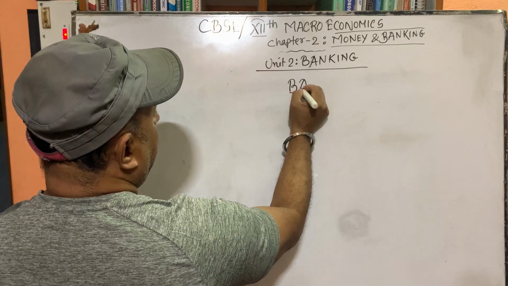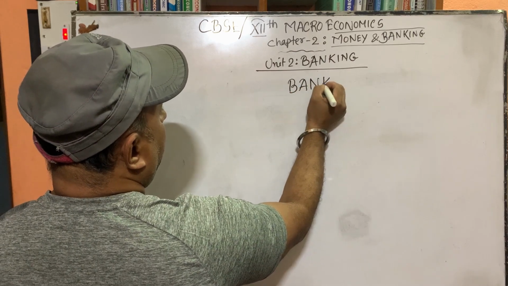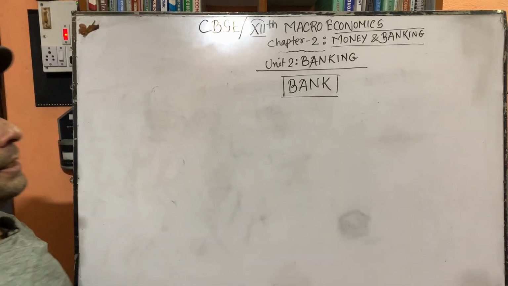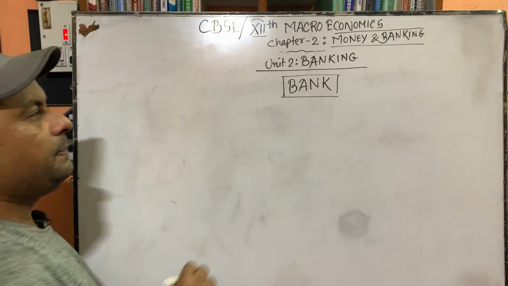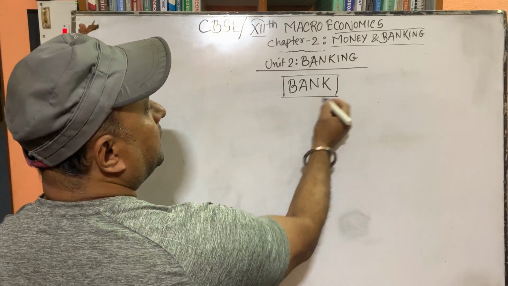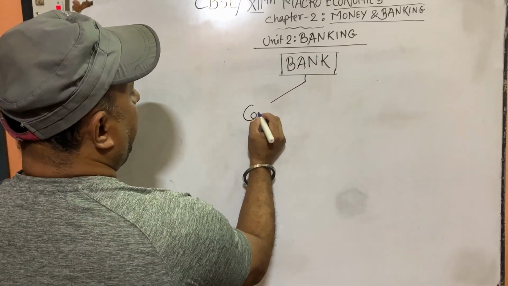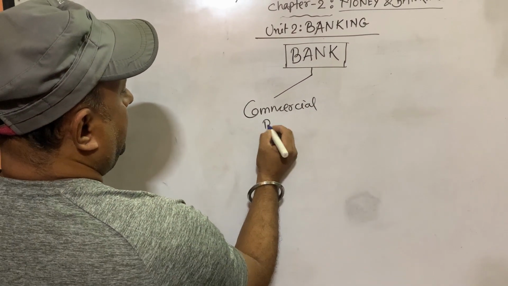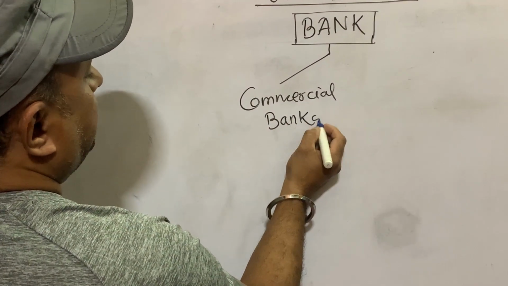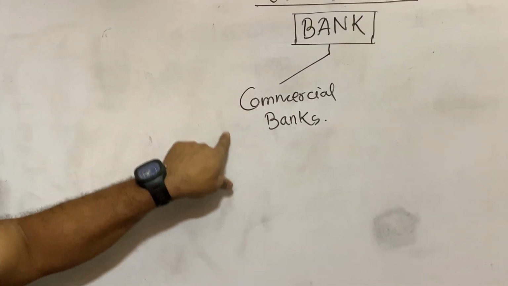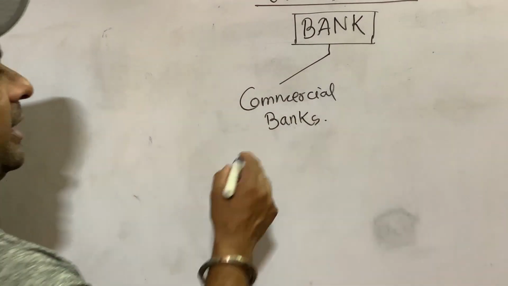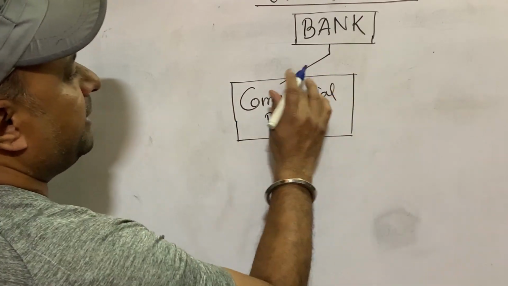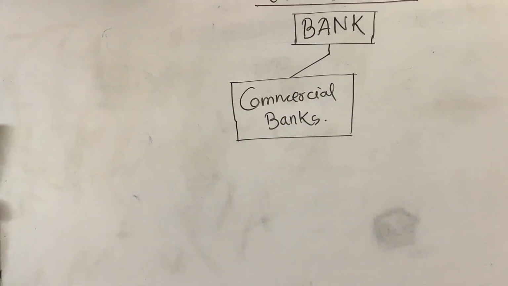Bank is what? We people are related with the bank. All the people are related with the bank. Now generally those banks which we the common people are related with are called commercial banks. Commercial banks mean those whose main activity is business. How to make business? This is commercial bank.